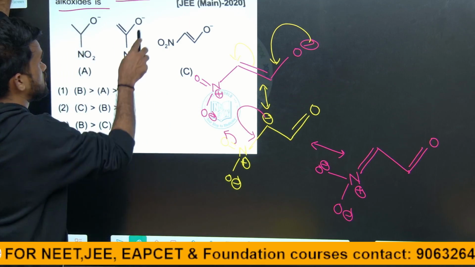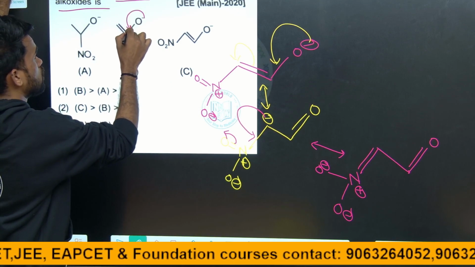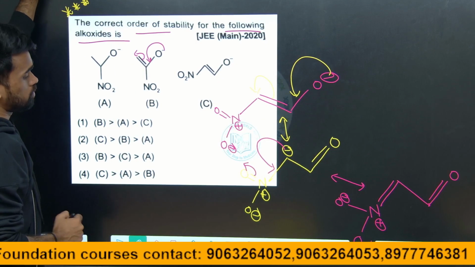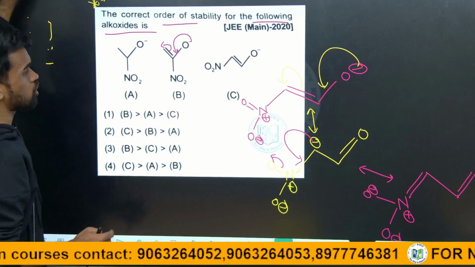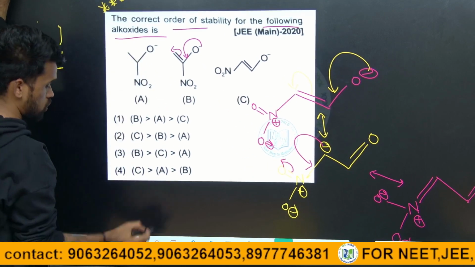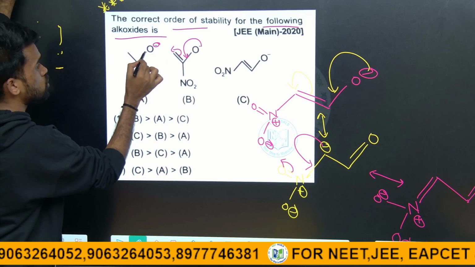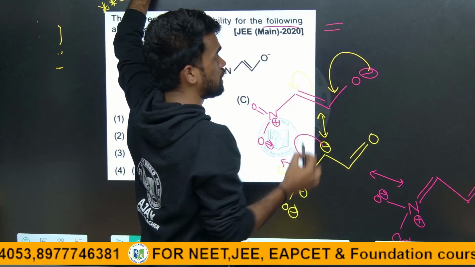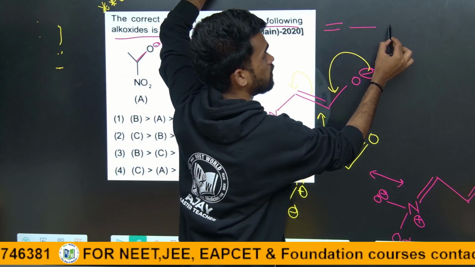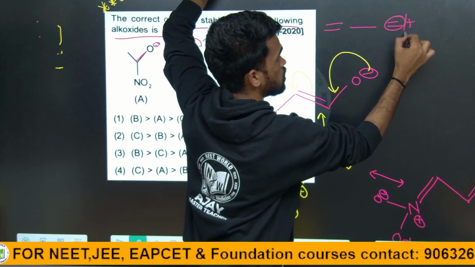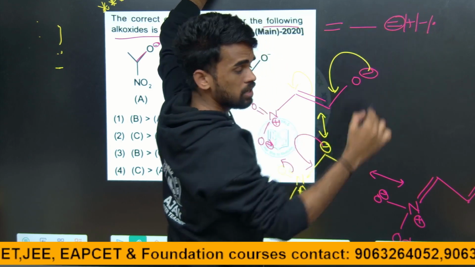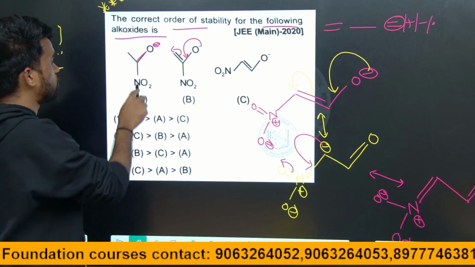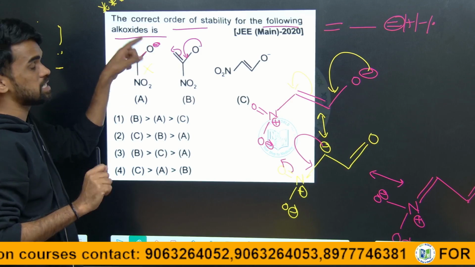But when we go for this, the negative charge can conjugate like this. That is the only conjugation possible here. Now here, is there any other conjugation possible? No, there is no conjugation with this negative charge because it is an isolated position. See, in order to show conjugation, they should be positioned alternately, like pi bond, sigma bond, again pi bond, or with some positive charge, negative charge, or radical. But here there is no pi bond at the alternate position with this negative charge, therefore no conjugation in A. So the negative charge is least stabilized here.